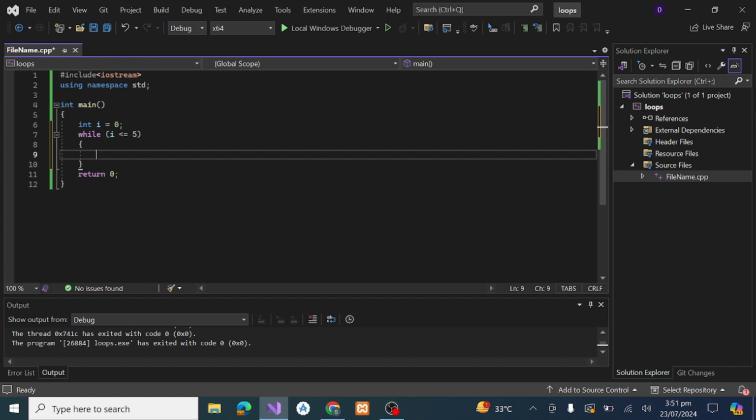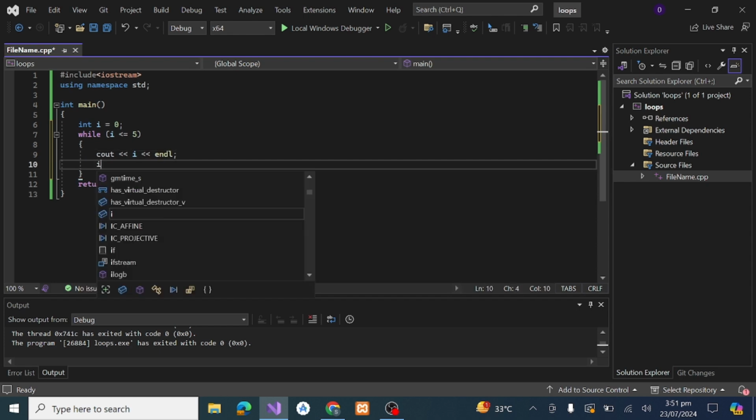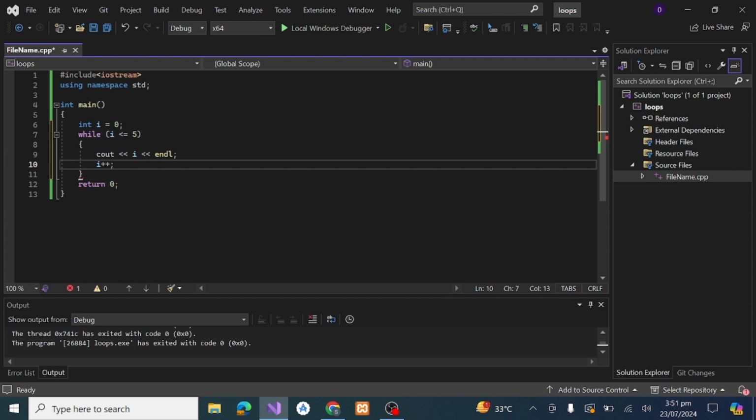Now we will write cout I, and then we increment I plus plus. We do not increment I or initialize any variable in the while. In while we only write the condition in the brackets.